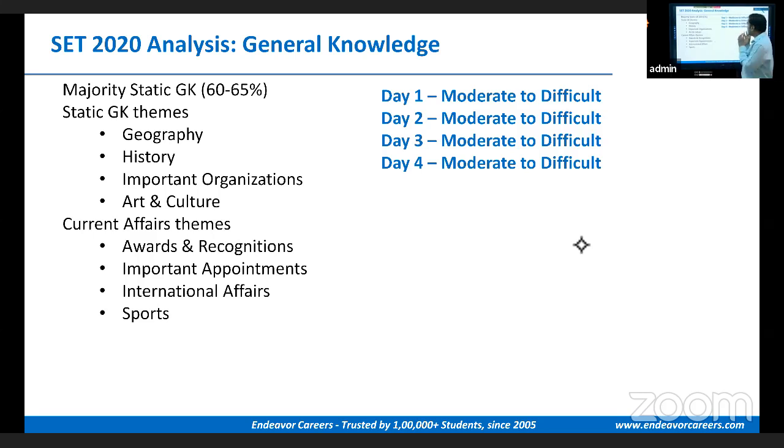And this section is going to be the game changer because the other 3 sections were very straightforward and a cakewalk. If a student spends, let's say, around 65-70 minutes in the first 3 sections, I'm sure he or she would be able to attempt the majority of the questions. Getting 10 marks in 5 minutes in this section will change the entire game. So this is going to be the game changer this year in the SAT paper.